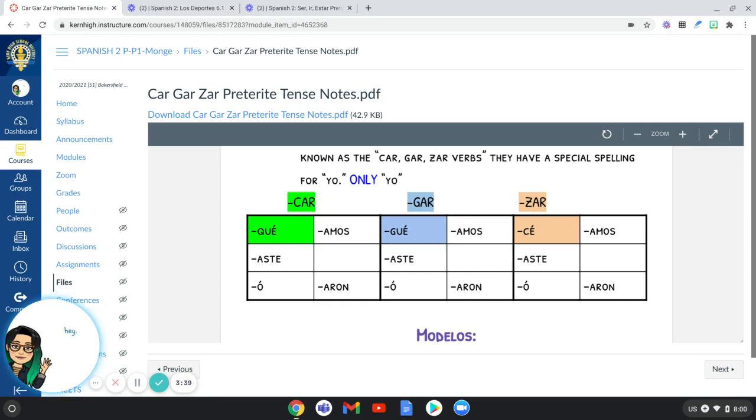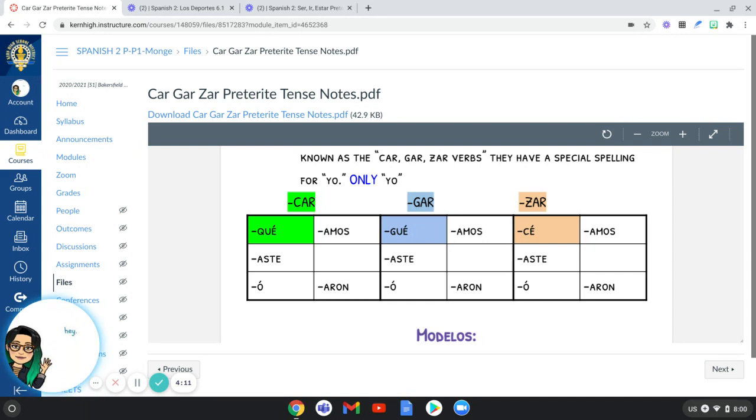Like the ones that don't have anything special, that don't have anything that needs to be changed. So if you have a CAR ending verb, you are changing your CA. You're pretty much just changing your C, because remember AR always has to change, but you're changing that C to a QU instead. So it looks like the question word, right? But obviously it's attached to the root of the word. So yo practiqué, for example, I practiced.